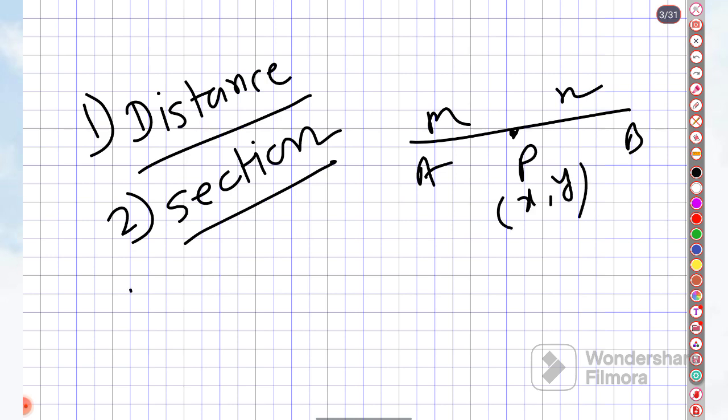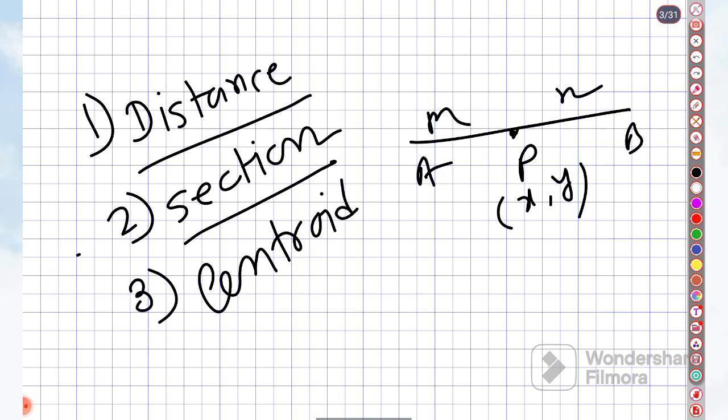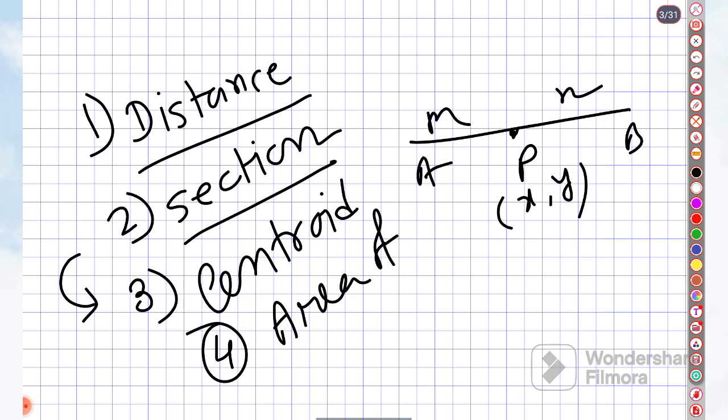Fine. Next, the third thing is the coordinate of the centroid of a triangle. This is part of the section formula. And the third thing is mainly collinearity, or you can say the area of a triangle, using the concept of collinearity.